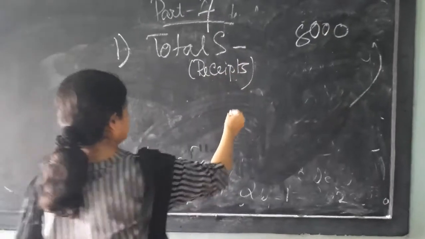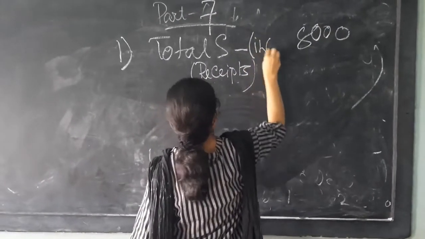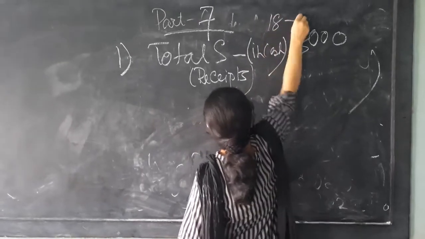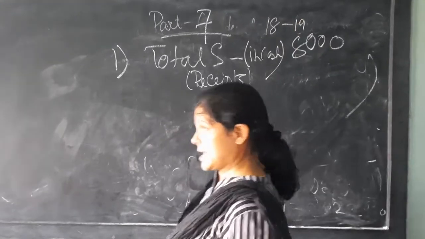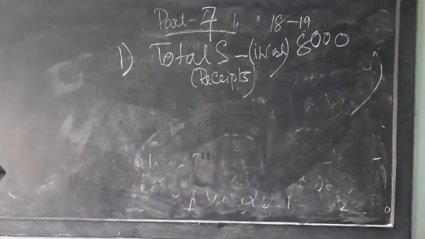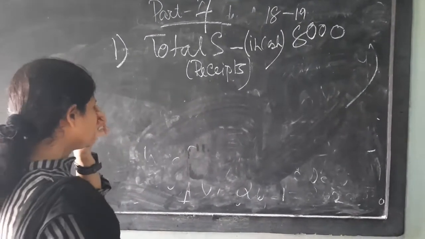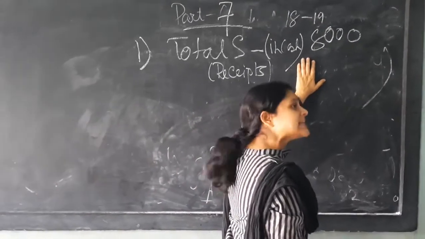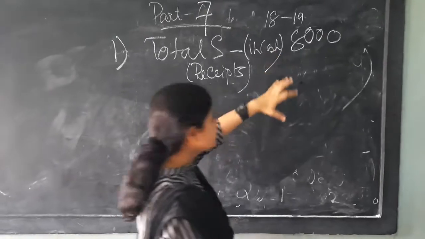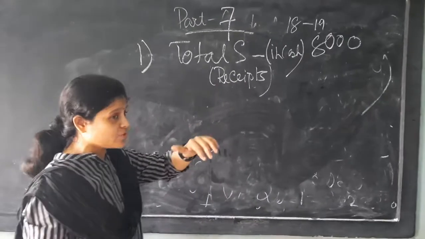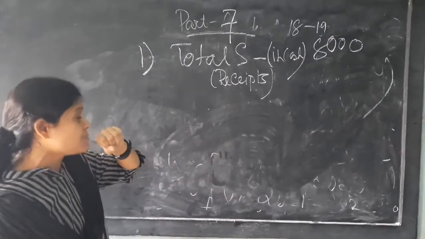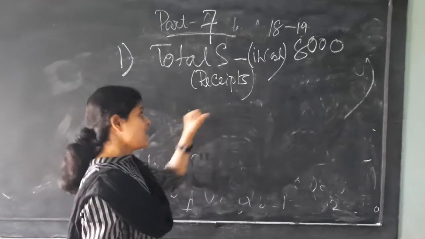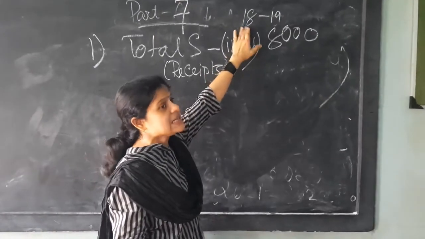Total subscription received in cash, which is our year. Our financial year according to the sum is 2018-19. Now what is happening? It is given in the sum that the total receipt of subscription in cash is 8,000. Now I have to find out how much subscription has been received by the firm under accrual basis in the same financial year 2018-19.